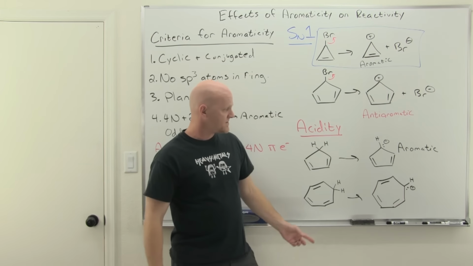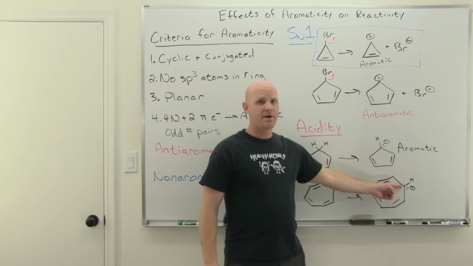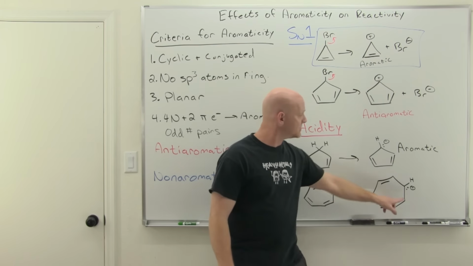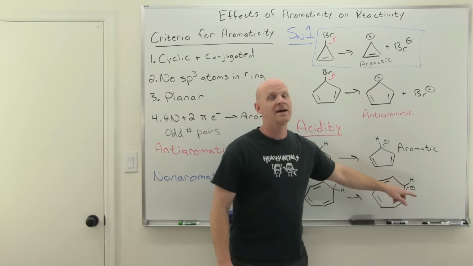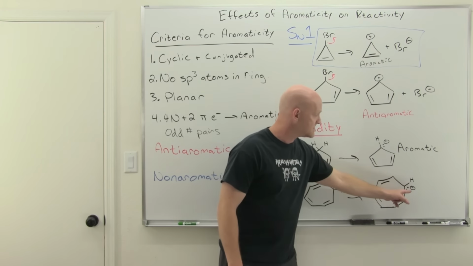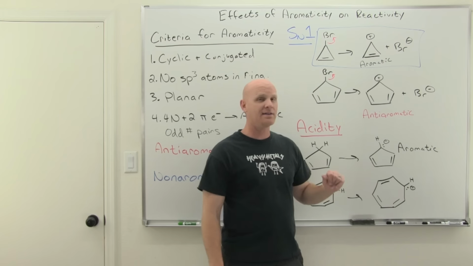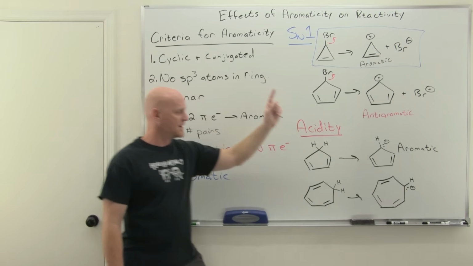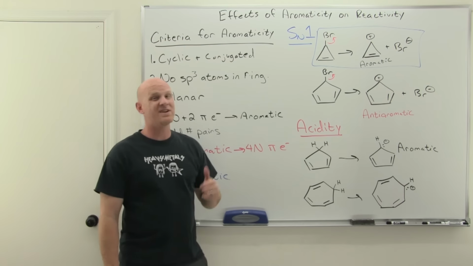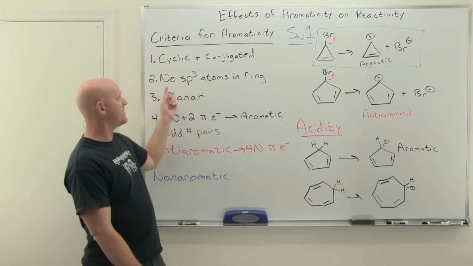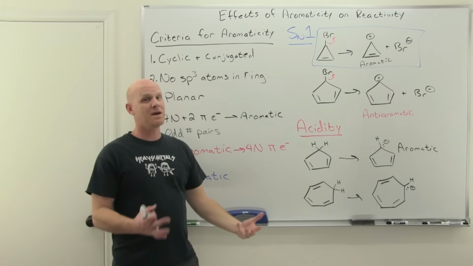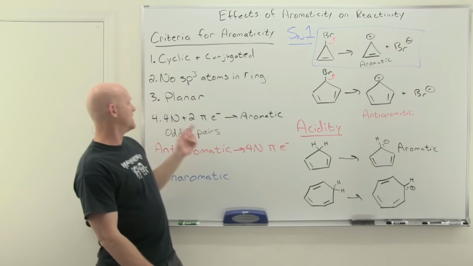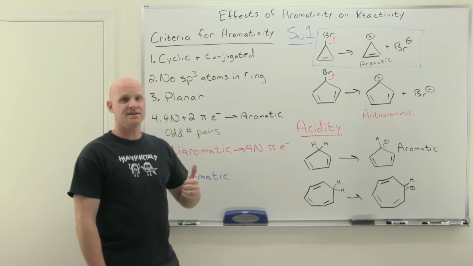So in the other one here, again, that carbon's the only one I'm worried about. It looks sp3 in this resonance structure. If it's sp2 instead, it means the lone pair is in a p orbital and is part of the pi system. We would count it as 2, 4, 6, 8 pi electrons. But once again, we're getting ahead of ourselves, and we'd start by saying cyclic and conjugated. And the conjugate base here is cyclic and conjugated. Are there any sp3s in the ring? And that's maybe, maybe not. Maybe it's sp3 and maybe it's sp2. So planar, 7-membered ring, it can definitely be planar.